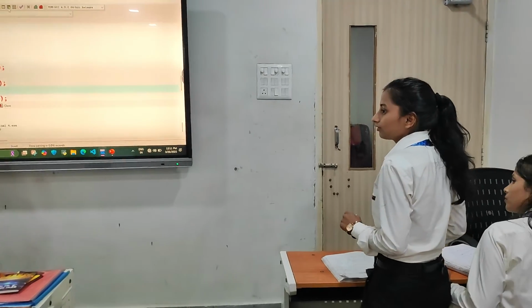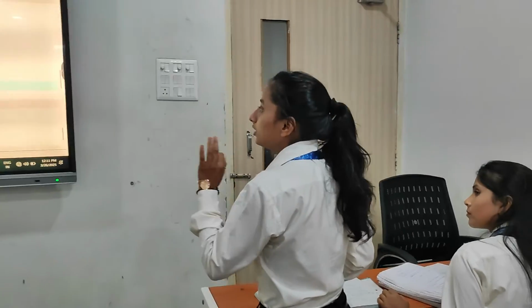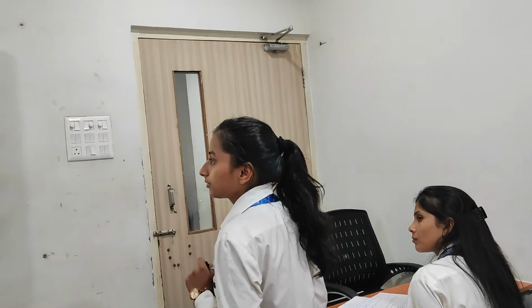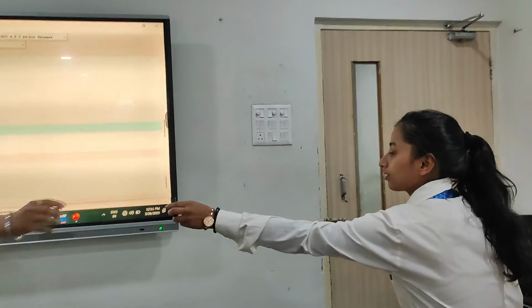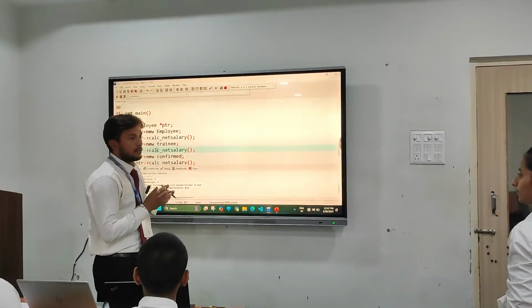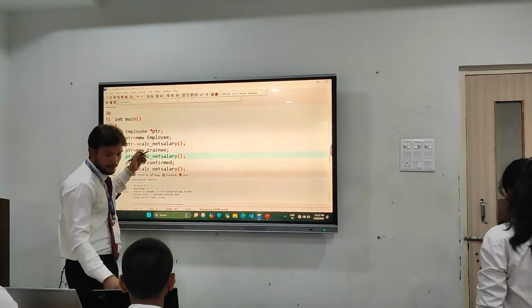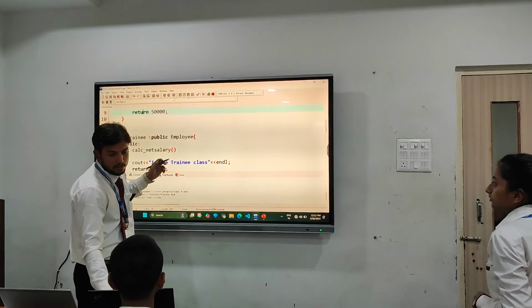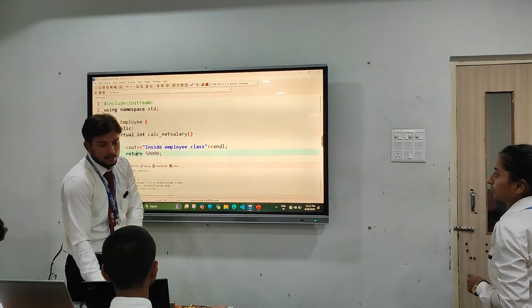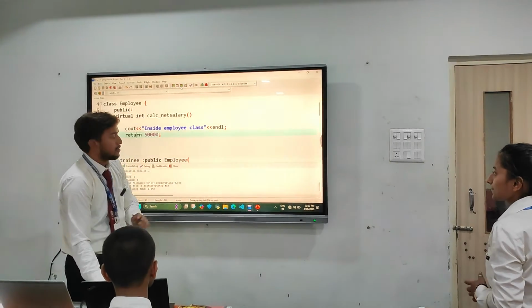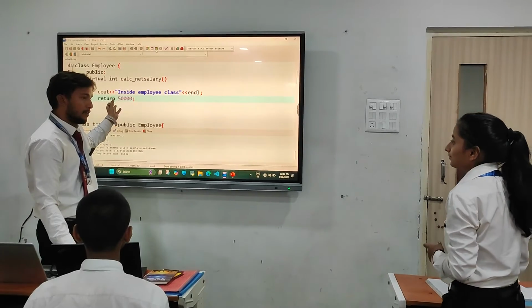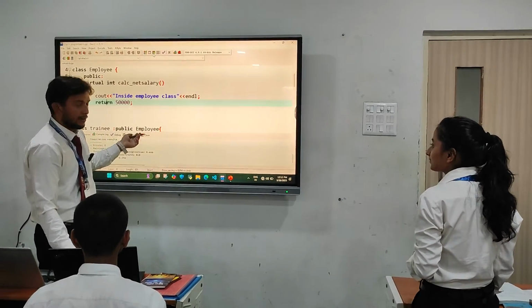Okay, clear? Thank you. One more question. Go ahead. You have written in your PPT binding, late binding, early binding. What is meant by binding? Binding is to bind the function to the class. Like here we have three functions, and we have made three classes with this function calculate salary. To bind this class to the function, that is called binding.